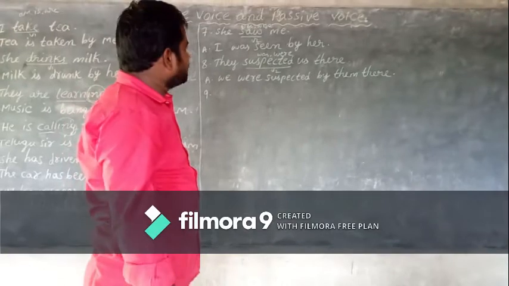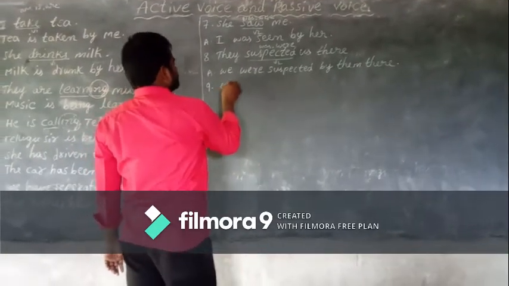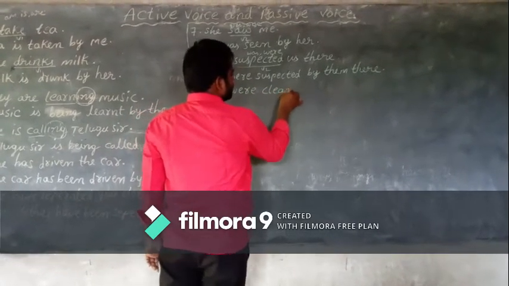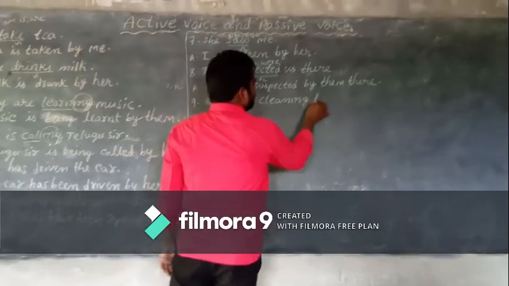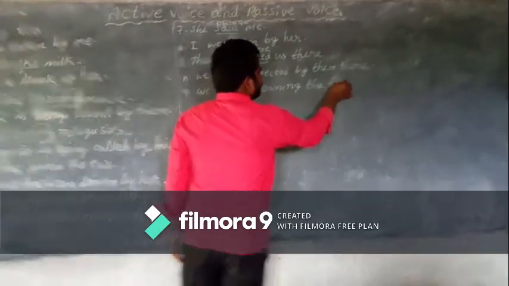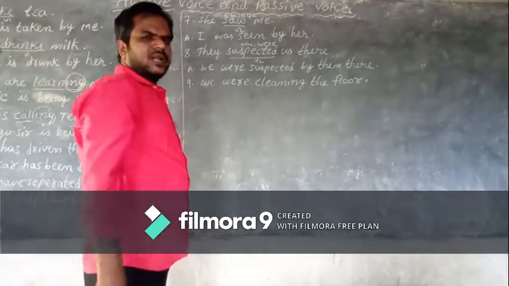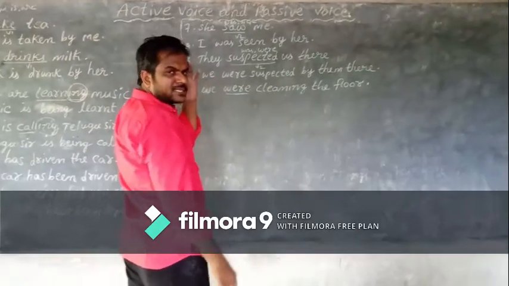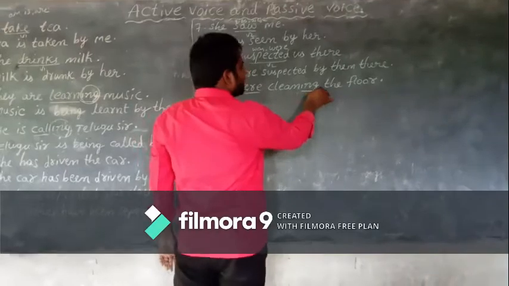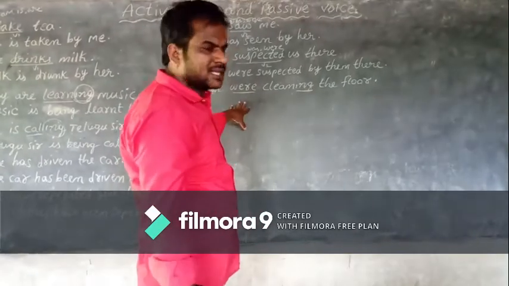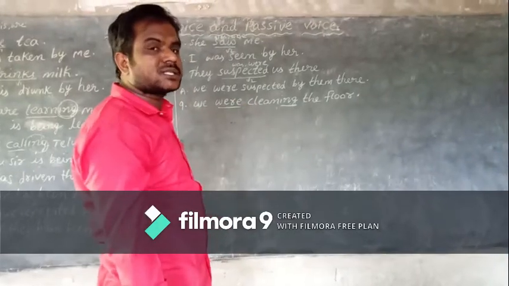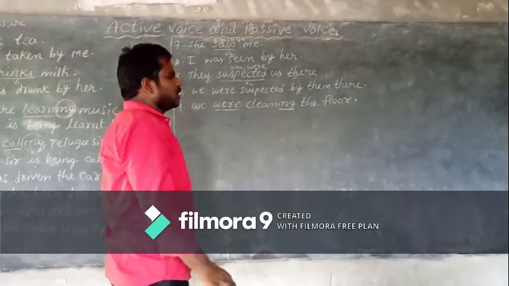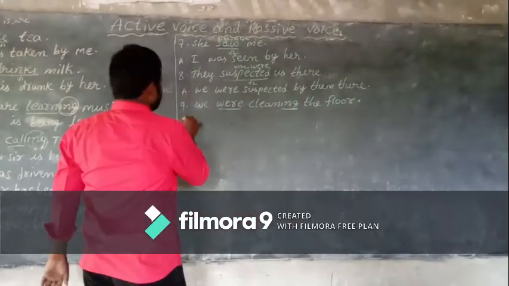Okay, next model, children. We were cleaning the floor. So this is were, means past tense. Ing, continuous, that means the sentence is in past continuous, children. Past continuous, so past tense, past B forms of was or were. Okay. First rule. Object should be changed as subject.